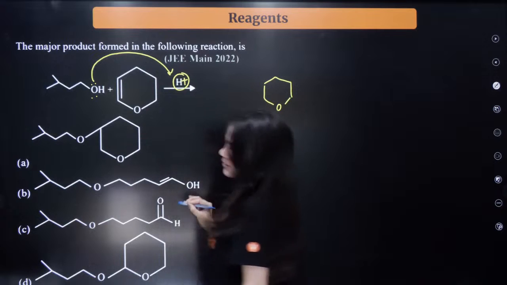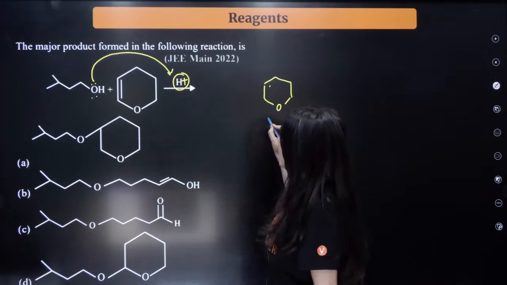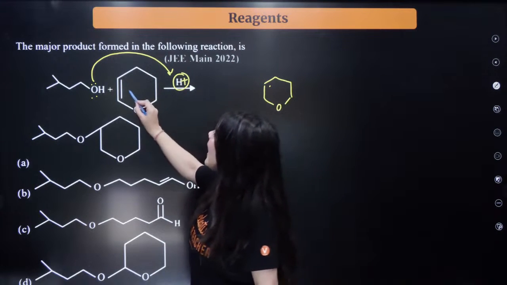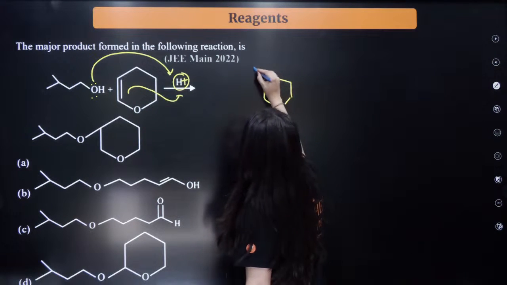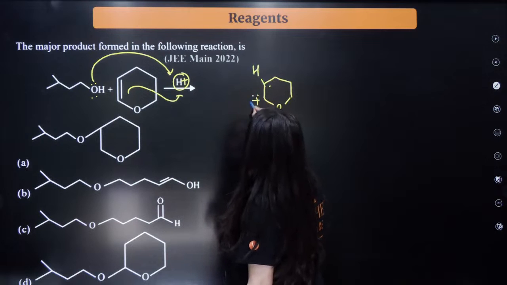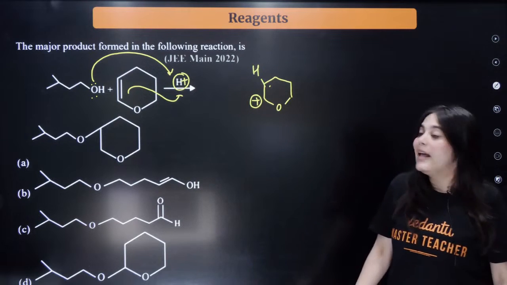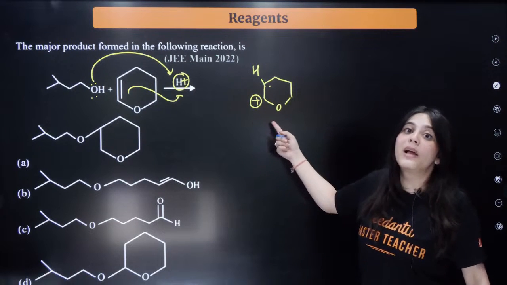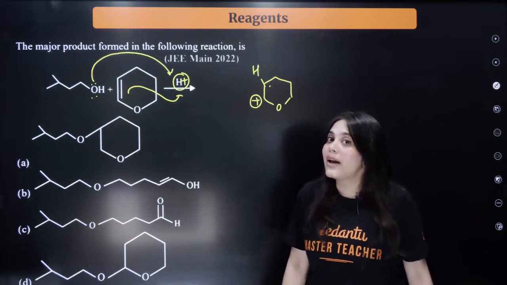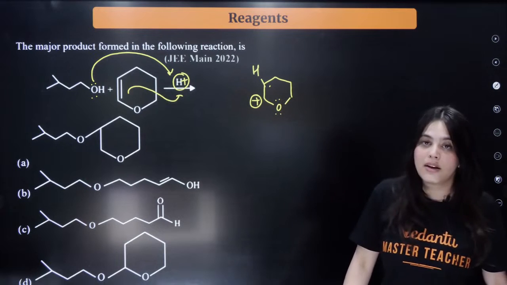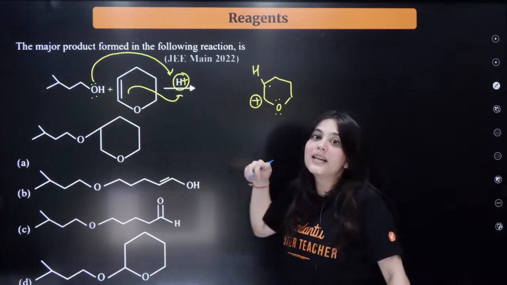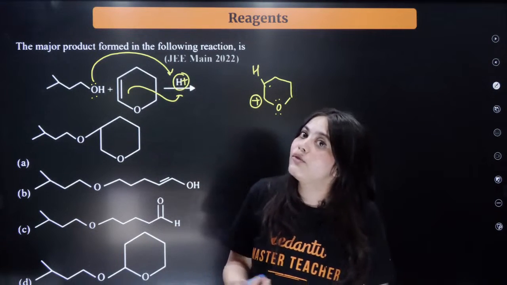Here's the oxygen atom, here's the double bond. Now what if I attack this double bond on this H plus? What will happen? The H will get attached over here, and the plus will be over here. Now can you see this plus? This plus over here is actually resonance stabilized due to the lone pair of electrons on this oxygen. So this is actually a more stable carbocation formed.